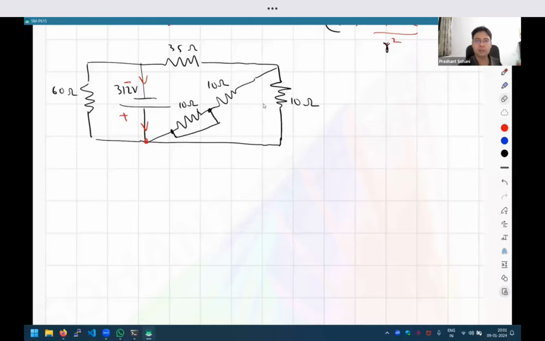But even before looking at the current, our first step is to get rid of so many resistances. See, the diagram is so complicated. That is why we don't know where to start. So let us start approaching it one step at a time. Let us try to spot whether I can get rid of some of these connections. Can I simplify the diagram? Because then it will be easier for me to solve the problem. So can anybody suggest? Can I simplify any part of this diagram?